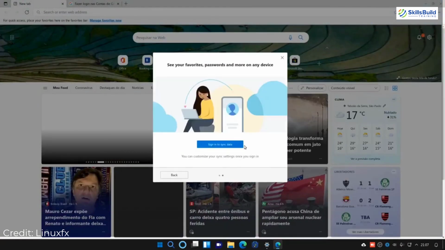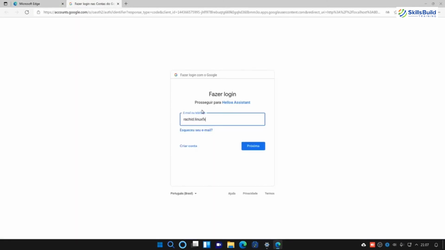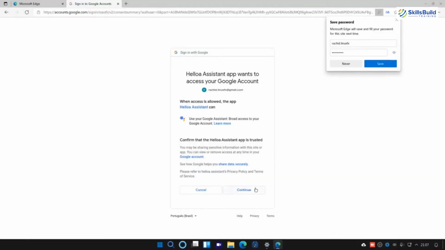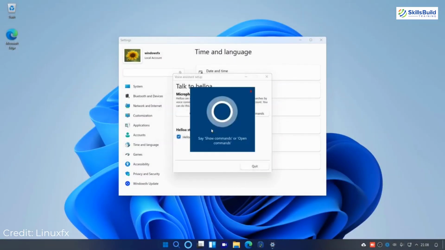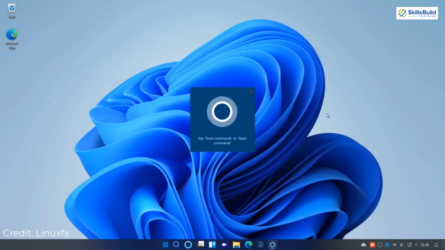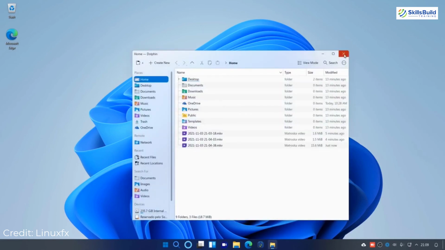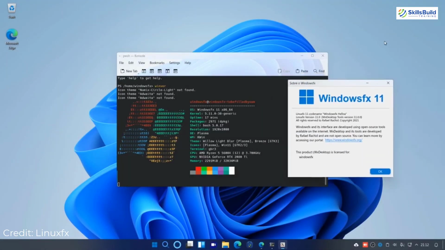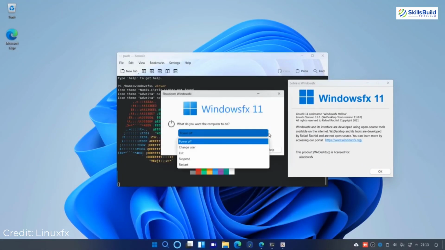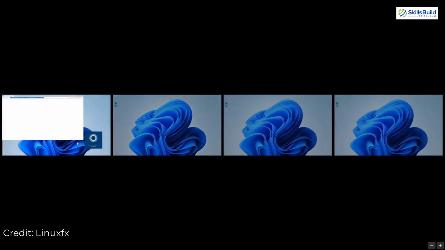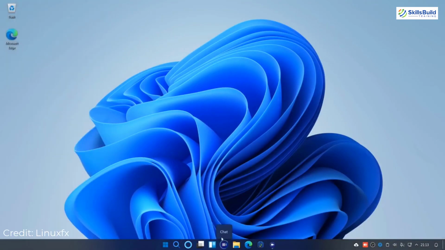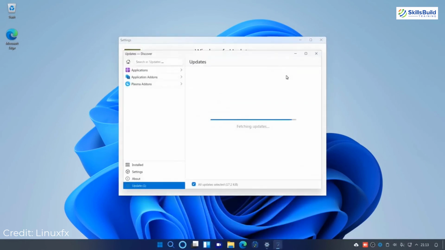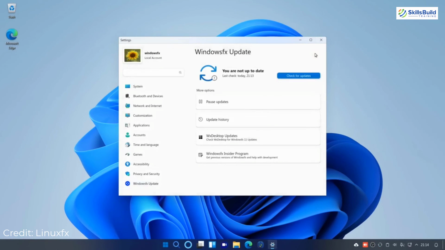So if you are interested to choose this one, or if you are interested to check this out and you have a better idea of how to use any Linux distribution, then this one is good for you because it is very lightweight and there are a lot of things that are pretty similar to Windows 11. It means you do not have to use your command line in a lot of cases, and you can do a lot of stuff with the help of your mouse. So in case you are a beginner and you are just excited to see this one, this is not for you, because you might find yourself lost in this particular operating system.